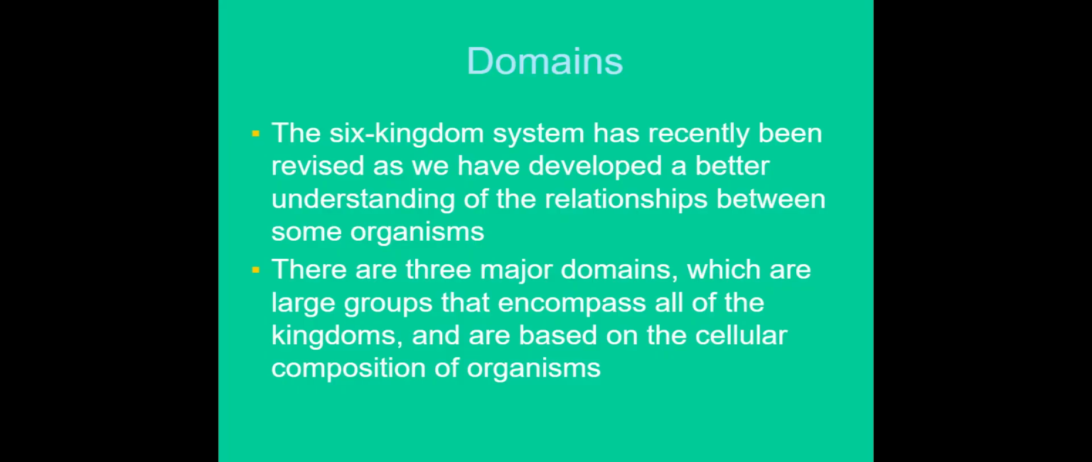And so domains were developed later on. They're a more recent development because we developed a better understanding of the relationship between certain organisms, and so we could classify them into three different domains, and those are larger groups that include all of the kingdoms. So they're based on the cellular composition of the organisms. So we have three different domains: eukarya, bacteria, and archaea, and so all of our kingdoms fall into one of these domains.